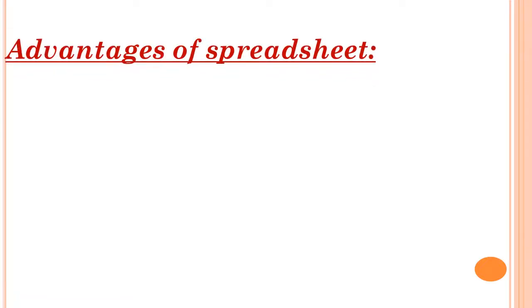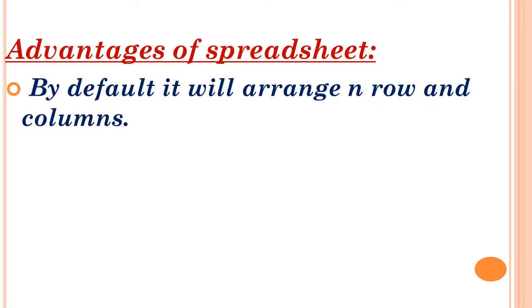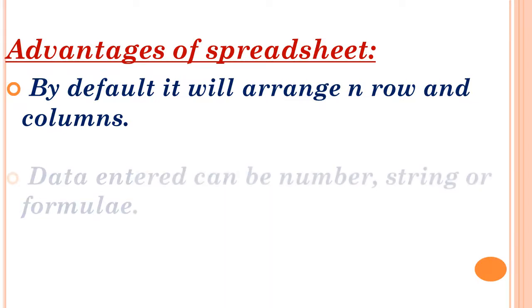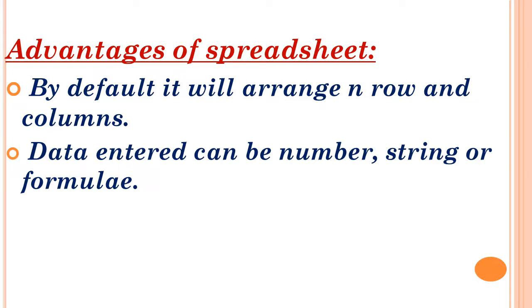Next is about advantages of spreadsheet. What are the advantages will be there? First one, by default it will arrange in a row and column. By default rows and columns will be fixed. If you open MS Excel, it will show number of rows and columns. No need to draw everything. Second one, data entered can be a number or a string or a formula. You can enter a number, you can enter a name, string in a sense, and you can enter a formula also.